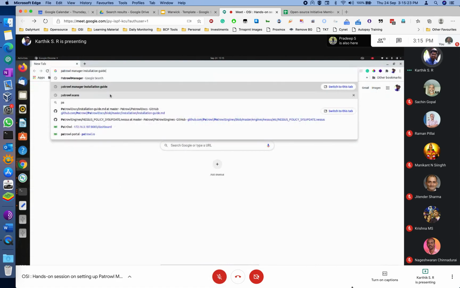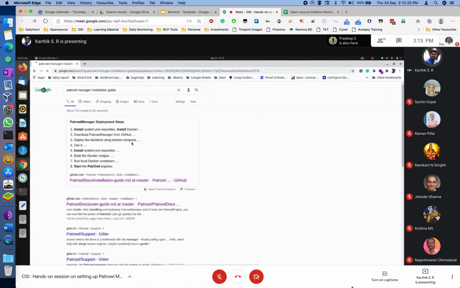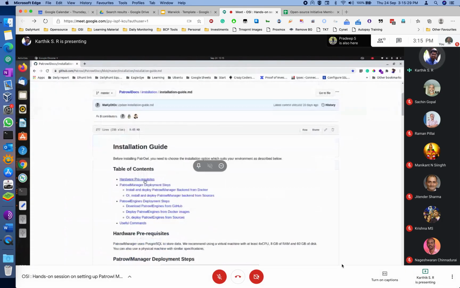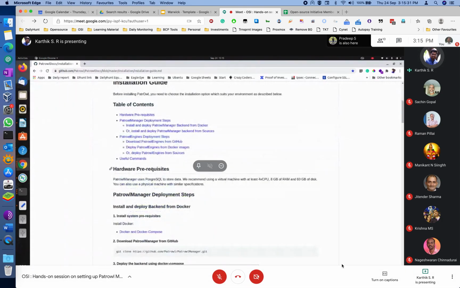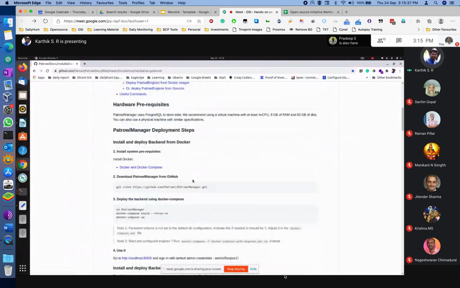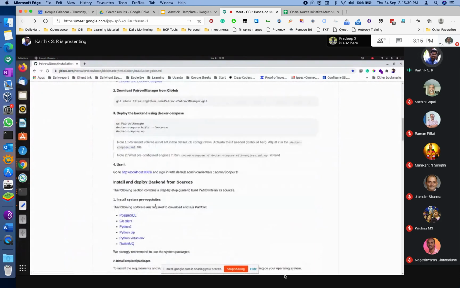It will manage installation. We'll go to GitHub. It has all the installation instructions. There are three parts. First, we need to install Docker, then Patrol Manager, and then Patrol Engines. These are three things we need to do for bringing the Patrol Manager up.